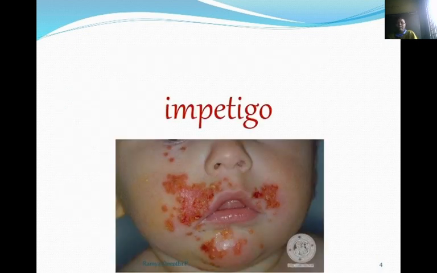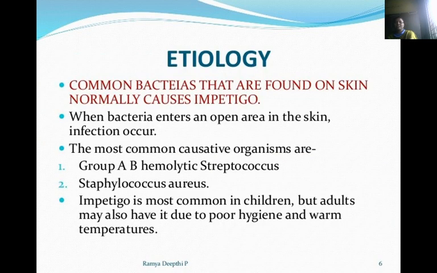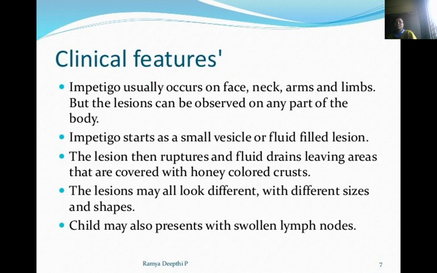This is impetigo. Definition of impetigo is superficial infection of the skin caused by bacteria. The lesions are often grouped and have a red base. You are seeing the red base here. Then etiology for these are group A and B hemolytic streptococcus, Staphylococcus aureus. Impetigo is most common in children, but adults may also have it. It is due to poor personal hygiene.